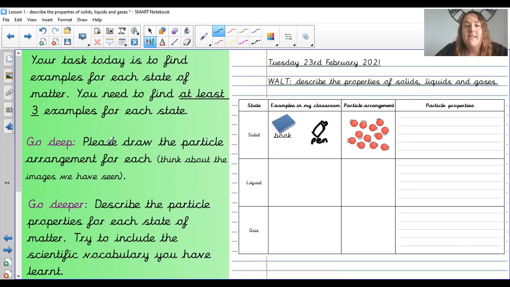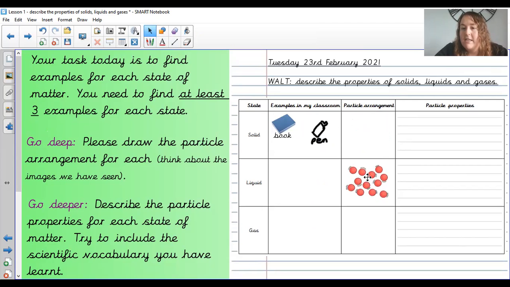Then for the go deep, it says to please draw the particle arrangement for each and think about those images. So I've got a particle arrangement there. Do you agree that's in the right place? It's not quite, is it? So that's actually the liquid particle arrangement. So you'll have to draw the correct one for the solid and then for the gases.